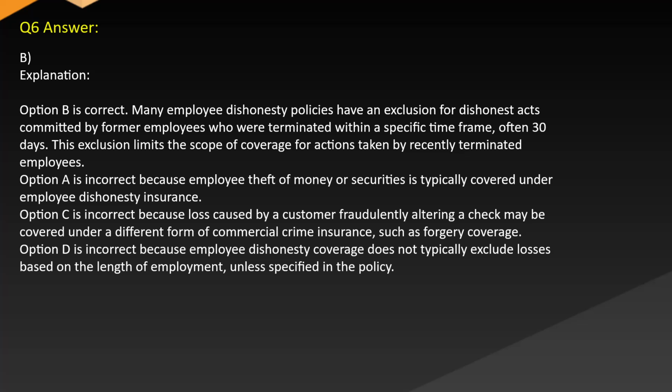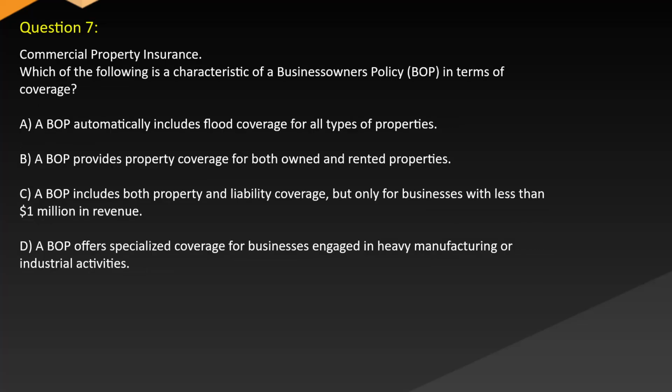Option A is incorrect because employee theft of money or securities is typically covered under employee dishonesty insurance. Option C is incorrect because loss caused by a customer fraudulently altering a check may be covered under a different form of commercial crime insurance, such as forgery coverage. Option D is incorrect because employee dishonesty coverage does not typically exclude losses based on the length of employment unless specified in the policy.